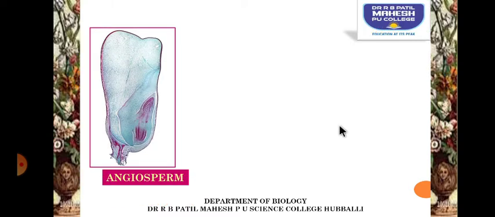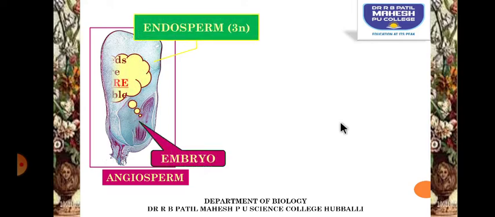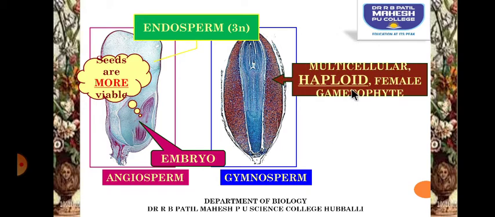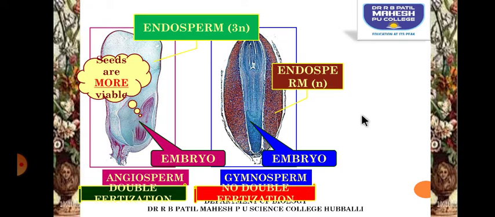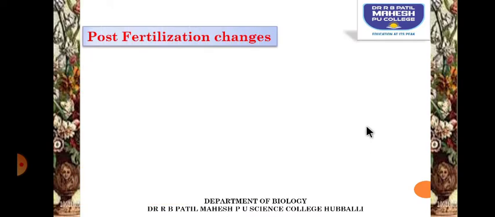So this is the structure of a monocot embryo, which is having a nutritive tissue called endosperm, which will help in the development of the embryo. So seeds are said to be more viable which are having endosperm. In the gymnosperm, a multicellular haploid female gametophyte will be produced. The embryo will be there with a very small amount of endosperm. So there will be no double fertilization, whereas in angiosperm there is double fertilization. In gymnosperm there is no true endosperm. So these are the significances of double fertilization.